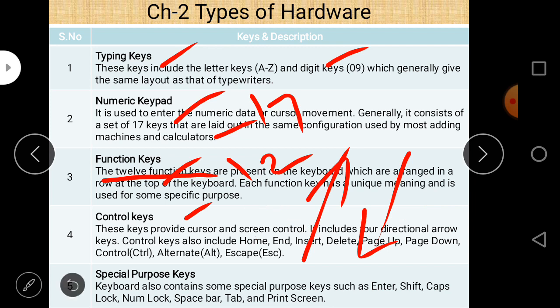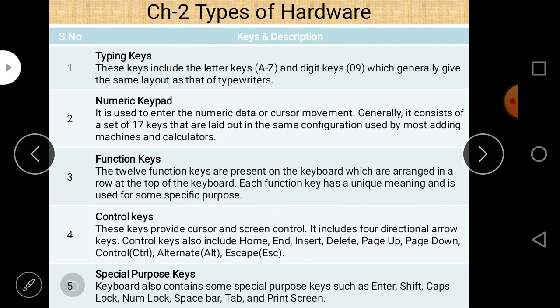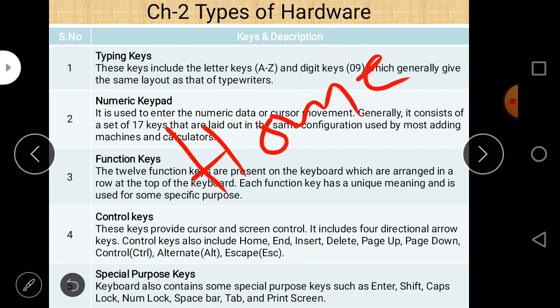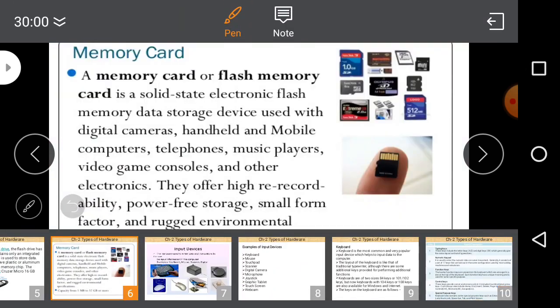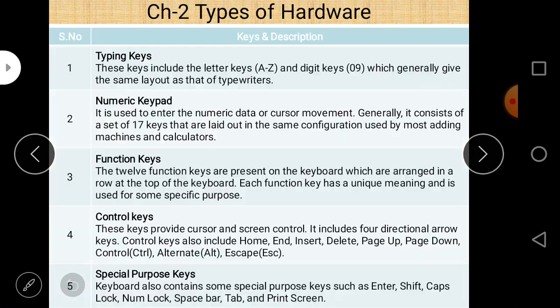Control keys also include home key, end key, insert key, delete key, page up, page down, control CTRL, alternate ALT and escape key.